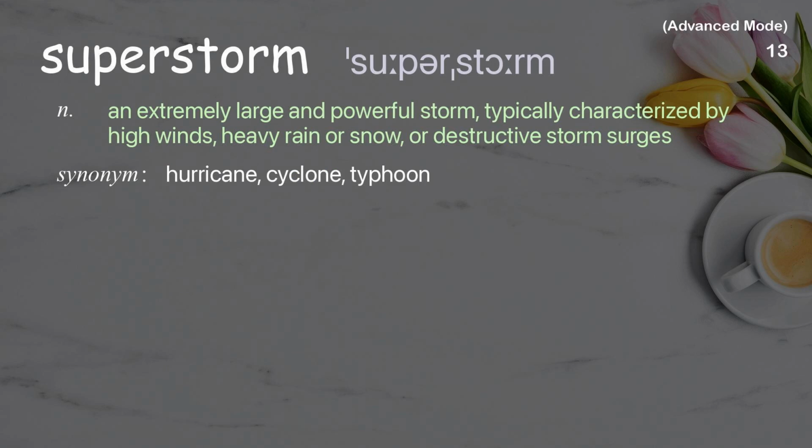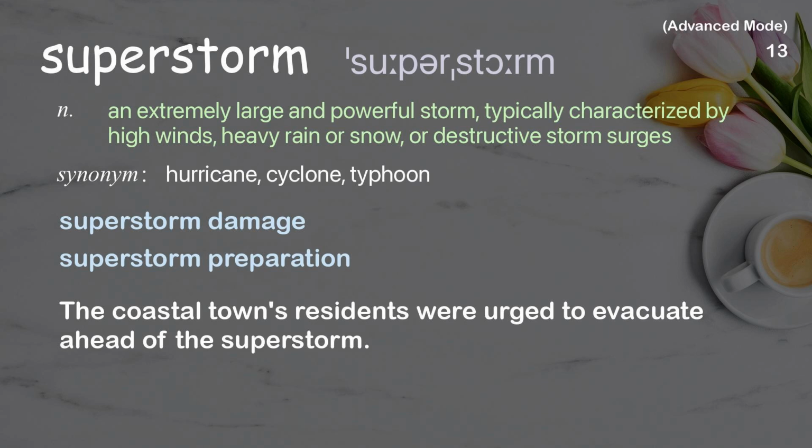Superstorm. An extremely large and powerful storm, typically characterized by high winds, heavy rain or snow, or destructive storm surges. Examples: Superstorm damage. Superstorm preparation. The coastal town's residents were urged to evacuate ahead of the superstorm.